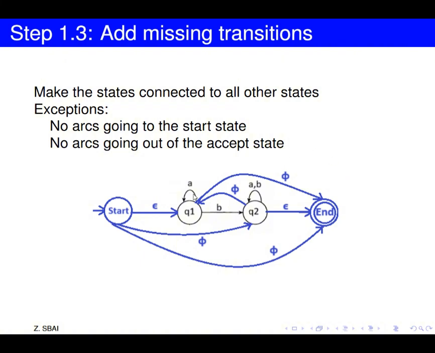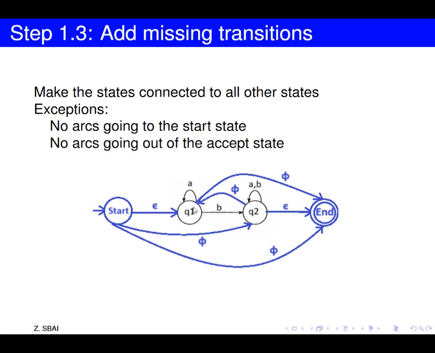Okay, so for start, we will complete the missing edges that go out of it. We don't have an edge from start to Q2, so we will add it, and we will put the regular expression empty set on it. And we will add an edge from start to end with empty set as the regular expression on it. For Q1, there's already an edge going to Q1 and an edge going to Q2.